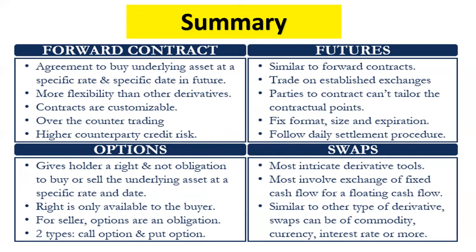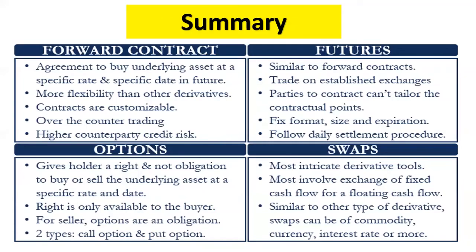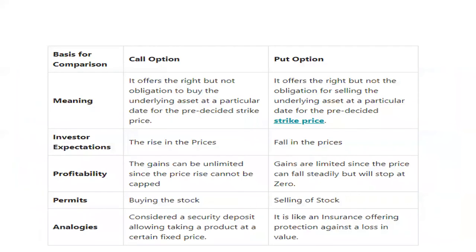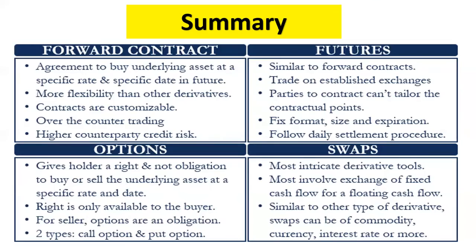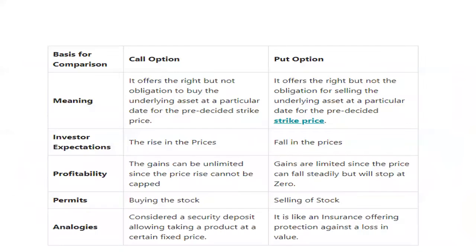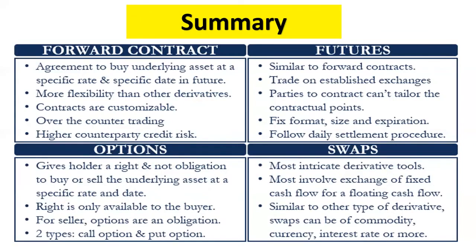Then in case of future, we have seen it is similar to the forward contract, traded on an established exchange, with a fixed format, size and expiration, and follows a daily settlement procedure.